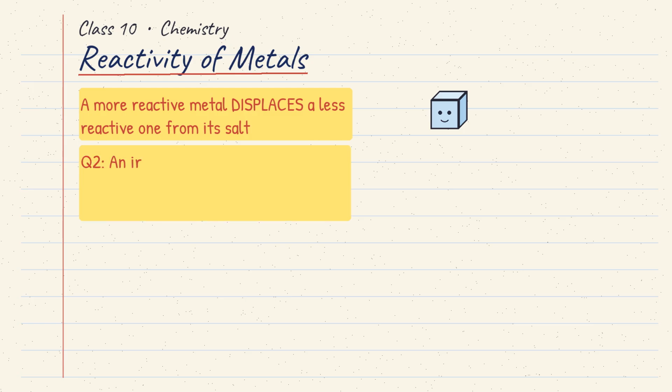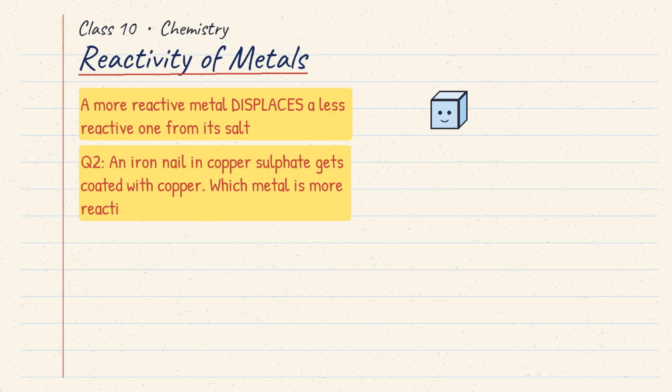One more question. You dip an iron nail in blue copper sulfate, and it gets coated with reddish copper. Which metal is more reactive, iron or copper? Pause and think.